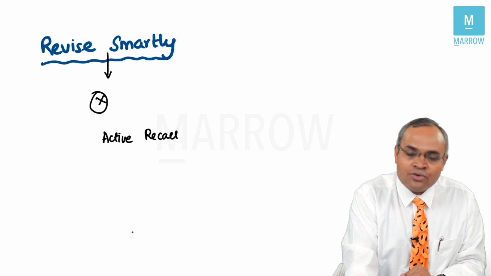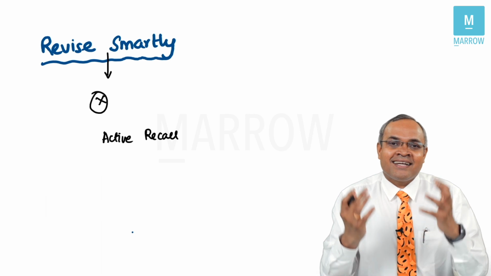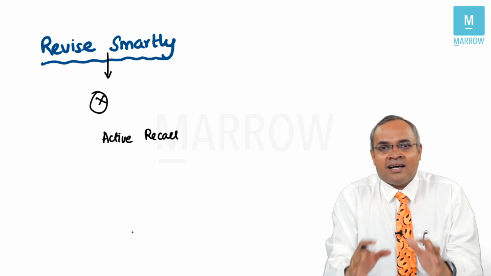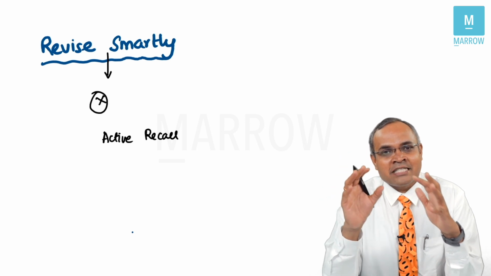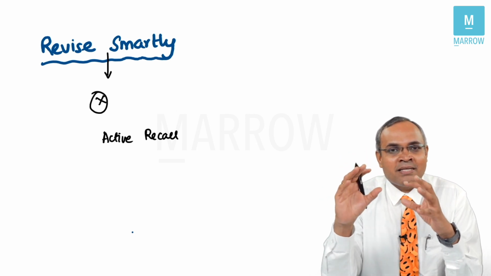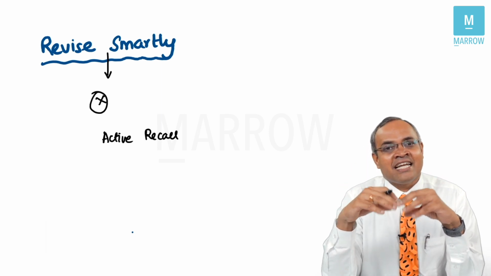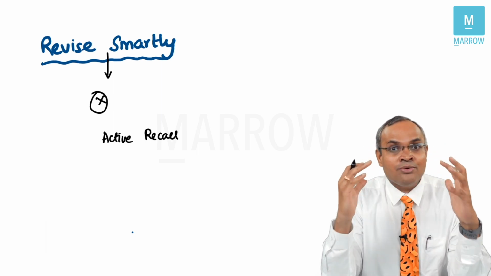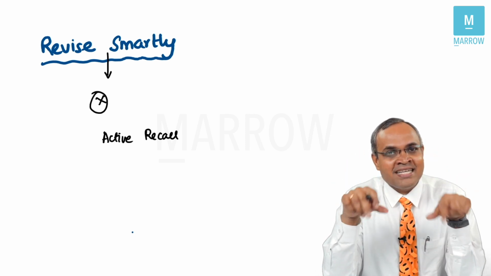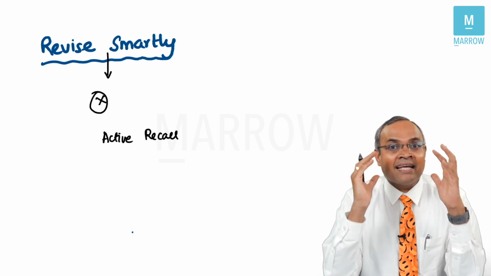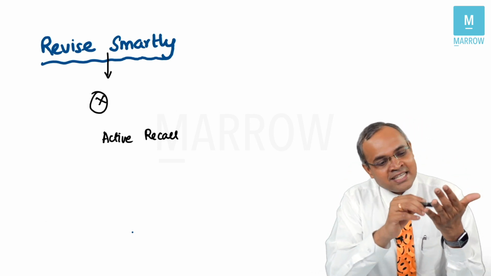You close your books. You don't have any book. You sit upright and then try to recall. Okay, I remember these are the enzymes which play a role in this. I remember these are the receptors which play a role in this. I remember these are the complications of this condition. I remember these are the different surgical interventions. So you close and you recall. You close and recall the image which you would have seen and try to make some points like that. That is what is called active revision, not seeing the book and saying, okay, I remember this.